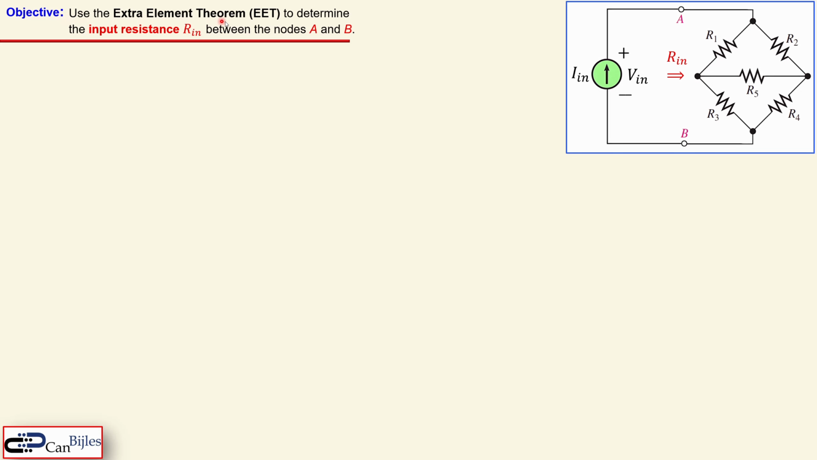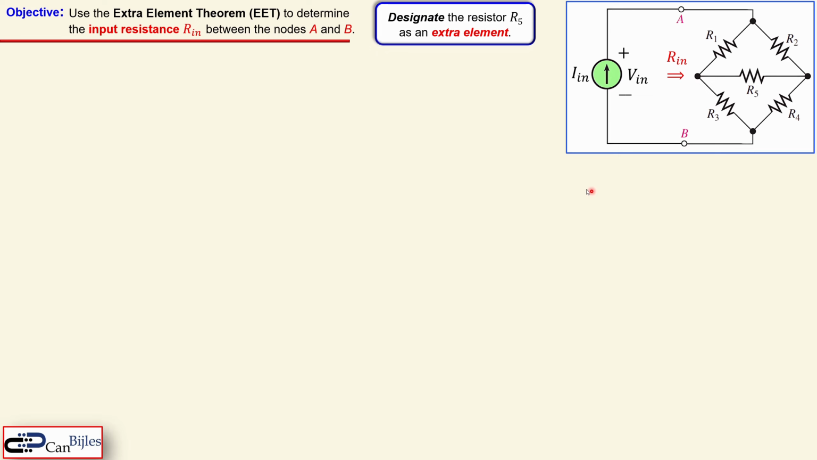Use the Extra Element Theorem, EET for short, to determine the input resistance Rin between the nodes A and B. In this case, we see here R1, R2 up to R5. We also have here the input current source, Iin, and the associated voltage across these two nodes, which is the Vin. So the ratio using Ohm's law, Vin over Iin, will be then Rin.